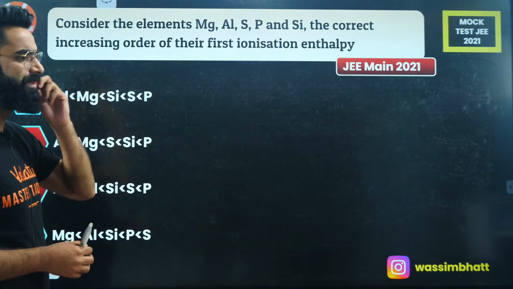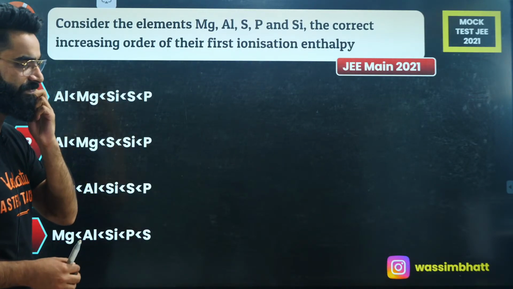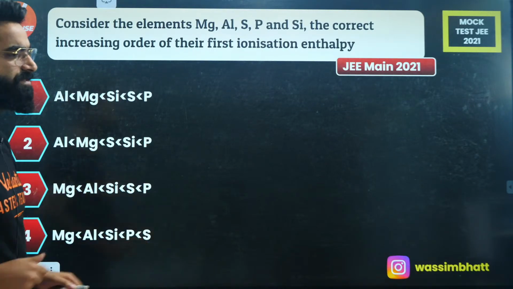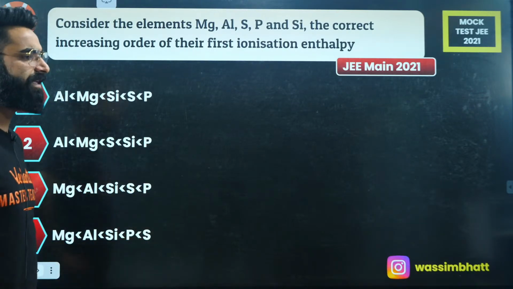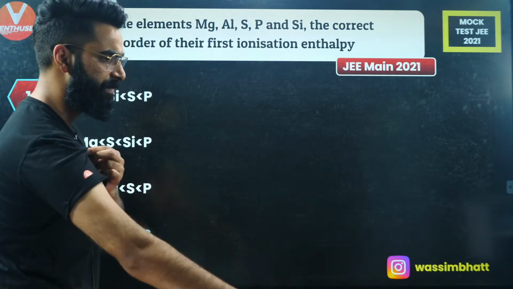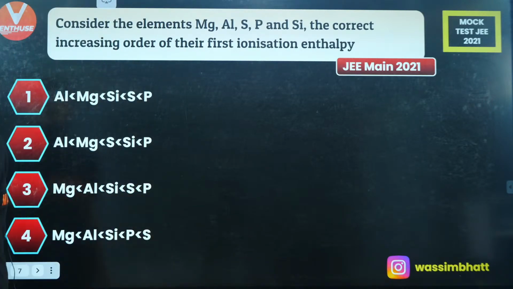The question was asked in this year's JEE Mains examination, right? From this, you can get the idea of a few more things. Can you let me know its answer? Consider the elements magnesium, aluminium, sulfur, phosphorus, silicon. The correct increasing order of their first ionization energies. You can let me know its answer as well. It's a very simple question, people.